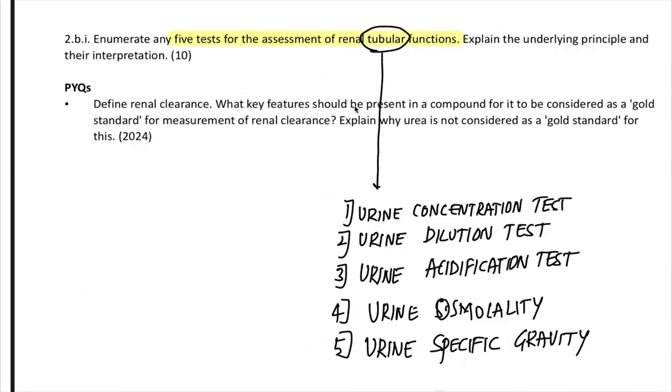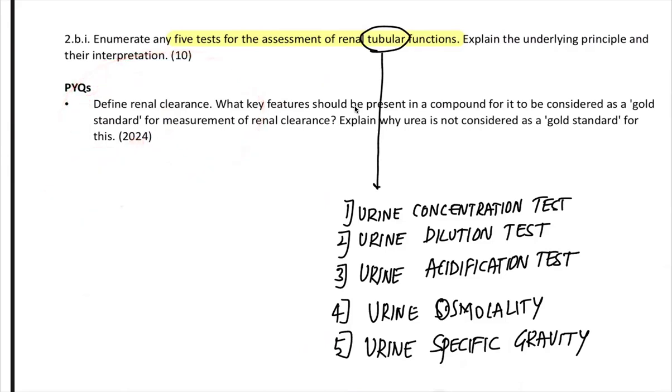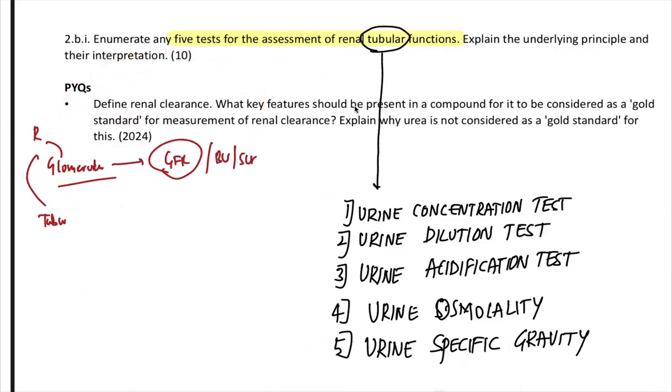Now, the problem here is we were expecting renal function test last year only because they haven't asked any question on the kidney part for long. Suddenly in 2025 they asked about renal clearance. So mainly renal clearance or glomerular filtration rate. We are looking at the functions of the glomerulus. Kidney has both glomerulus and tubules. Now glomerular function can be detected by GFR estimation or blood urea or serum creatinine or clearance. So all these topics are important.